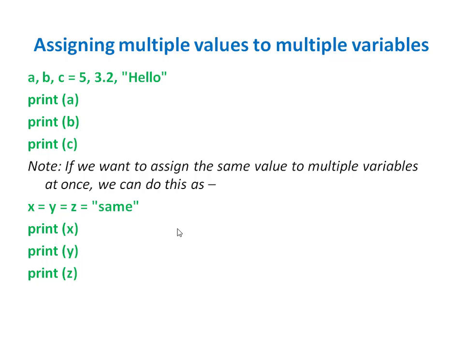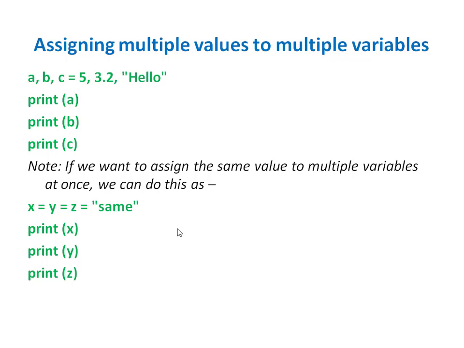Instead of assigning different values to variables in different statements, we can combine all those statements into one by using the format a, b, c is equal to 5, 3.2, hello. Here we are assigning the value 5 to a, 3.2, that is a floating point value, to b, and hello, which is a string, to c.